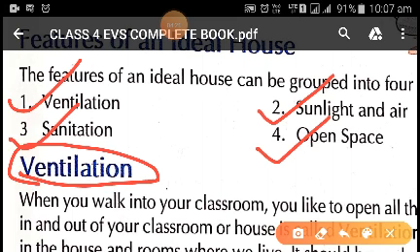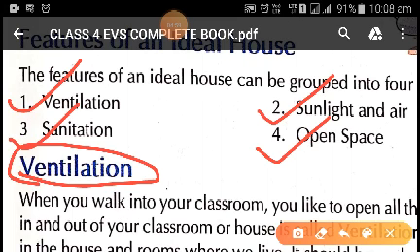As we know, the air which comes into our house is purified by the plants present around our house or the potted plants in our house. So we need a lot of plants around our house, and we should plant these plants around our house so that we get enough quantity of fresh air into our house. So the doors and windows help in bringing in fresh air and letting out dirty air.